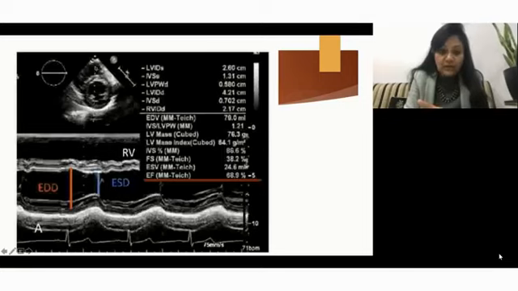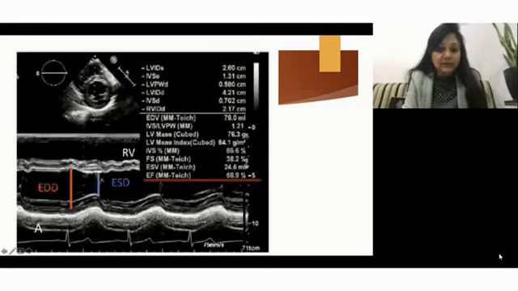If you want to know how this is taken, this is the RV. Blood is always black, so this is the RV. Then comes the interventricular septum, so this is the interventricular septum, IVS. Then will be the systolic or the diastolic frame, whichever we have taken. So I am measuring the diastolic frame, systolic frame. This is the systolic frame, and then here will be the posterior wall of the LV. When we see all these things, the machine automatically measures the ejection fraction for us.